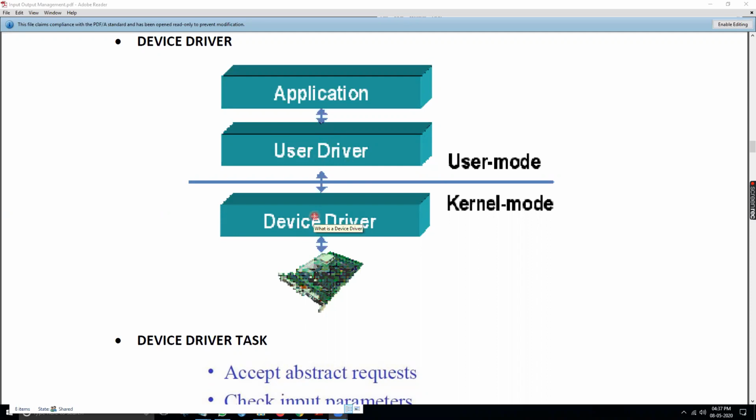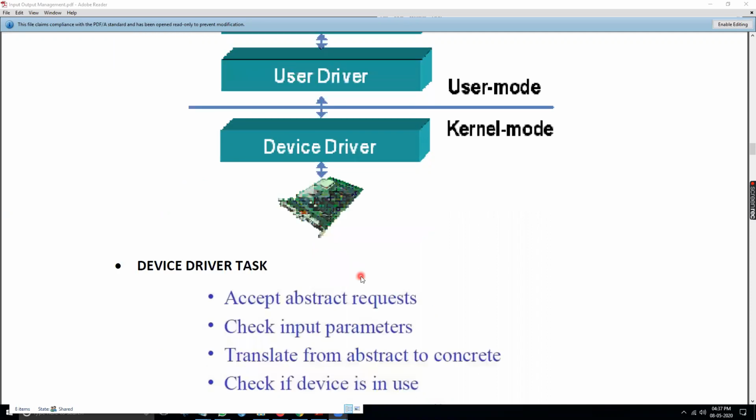Say for example, you have a computer system that does not have a driver for a USB, and you take one USB and connect it to some pin. Even if that USB has a driver, it will not run, because the device driver itself is not there in that particular configuration of the program sections of the C drive. So that's why both are very important, user mode and kernel mode, user driver. The driver's basic function is to interact with the user mode through the kernel to the computer system.